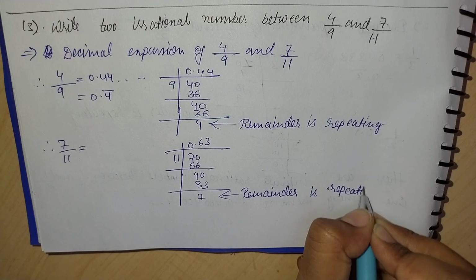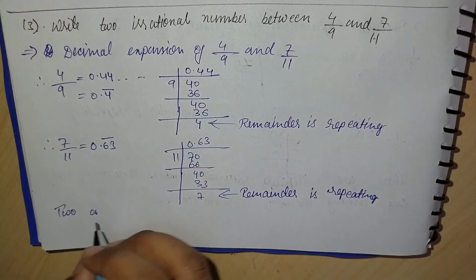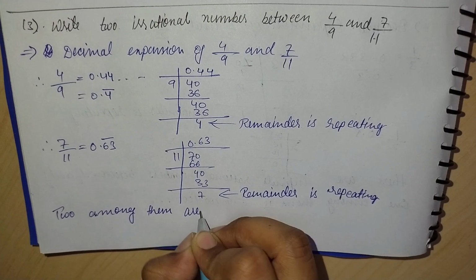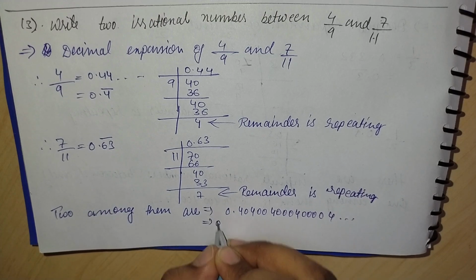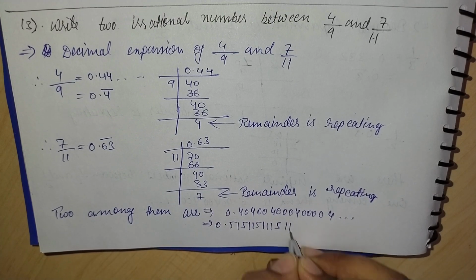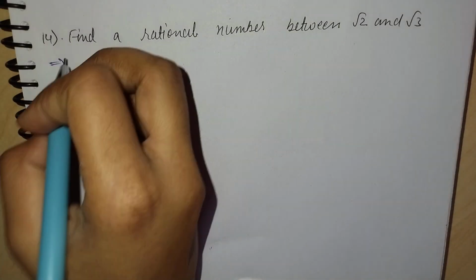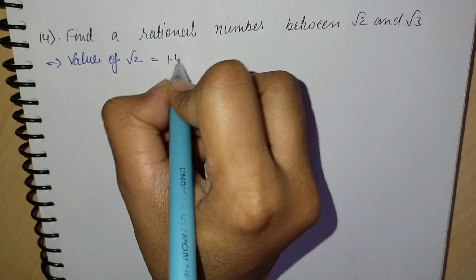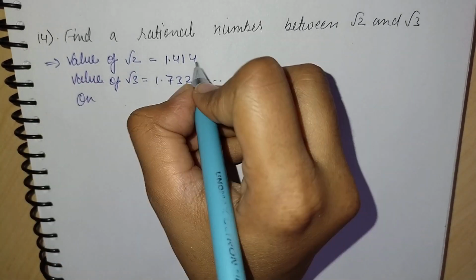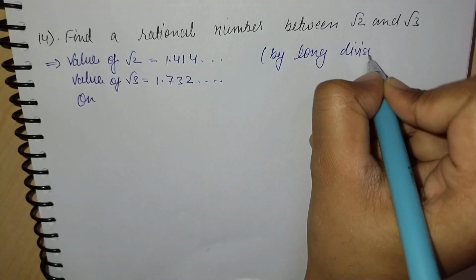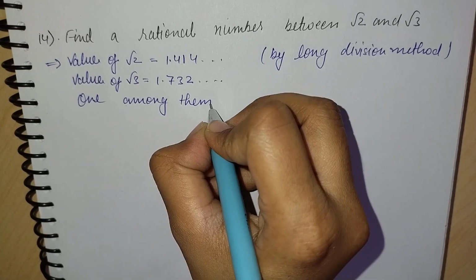So two irrational numbers between 4 by 9 and 7 by 11 are 0.40, 400, 4000, and the second is 0.51, 511, 5111, 5415, and so on. Now the 14th question is: find a rational number between under root 2 and under root 3. The value of under root 2 by the long division method is 1.414 and the value of under root 3 is 1.732. So between these two, one among them can be 1.6.